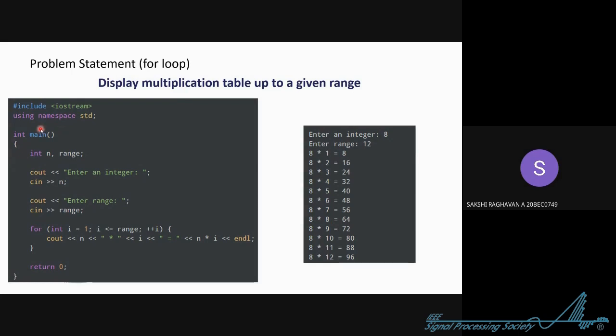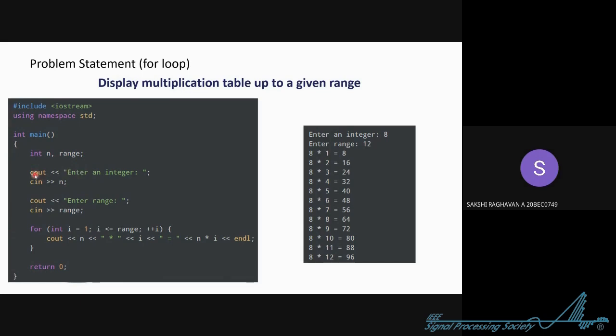Now going into the code, you can see all these basic things we declared. These are the common lines. We declared two variables. See how you can declare two variables in the same declaration line: int n, comma, range, and semicolon. You can take this space or avoid it. So we have told the compiler that we have two variables, n and range, of the same data type int. But if you want to declare a different data type, you have to use a new line, for example int n, range; float a;